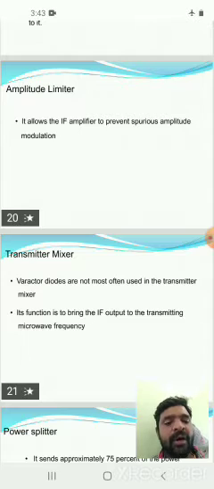These signals are given to the power splitter, and 75% of the signals of the microwave source are given to the transmitter mixer. So the transmitter mixer converts the amplifier output into a high frequency signal. The transmitter mixer signal is a very high frequency signal. Here, the transmitter mixer uses a varactor diode.